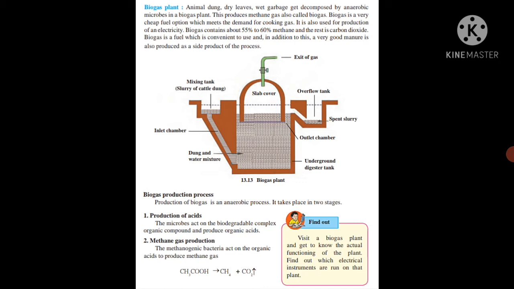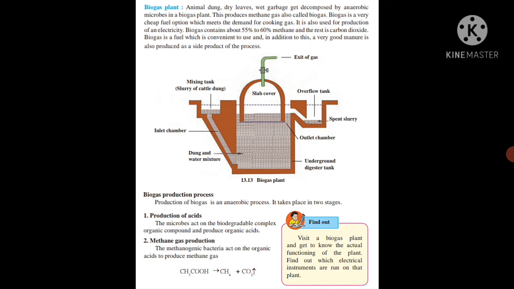Here in figure number 13.13 we can see the structure of a biogas plant. On the left hand side there is a mixing tank, in which we make a slurry of cattle dung, and through the inlet chamber it reaches the underground digester tank.